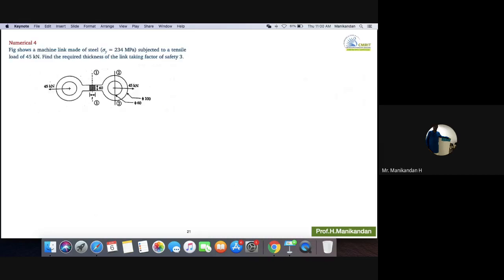Okay, fine. Now, do you remember what is factor of safety? Yes sir. What is it? For ductile it's yield. I don't want the value. Why do we want factor of safety? Factor of safety is like the maximum amount of stress a material can handle before it undergoes failure. This sigma y they have given, no? Is it maximum stress or allowable stress, yield stress, allowable stress or design stress?